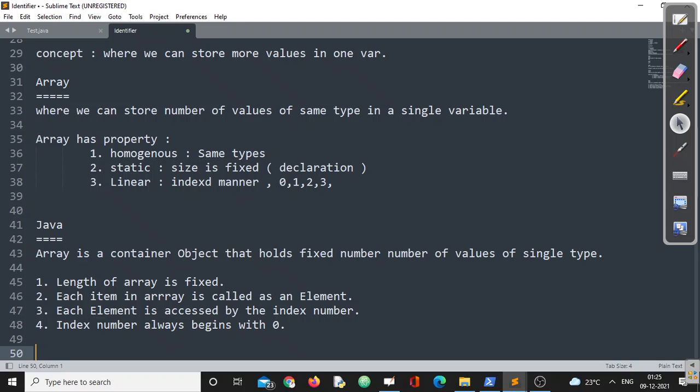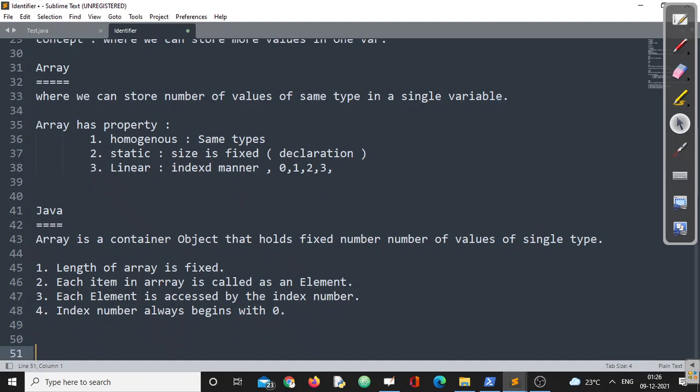So these are a few basic points about arrays in Java, right? And each element, each item in the array, is called an element. We have already mentioned this one, and each variable is called a cell. Like each element, as I said, is accessed by the index number. Similarly, we'll discuss that one, right? Don't worry.